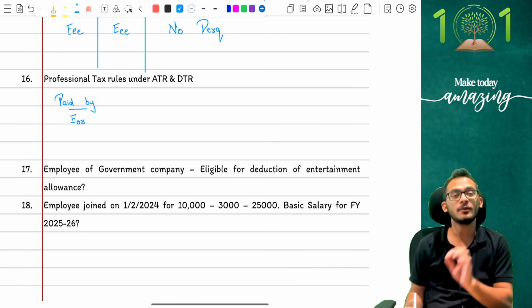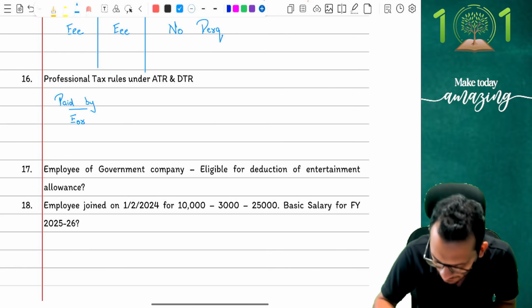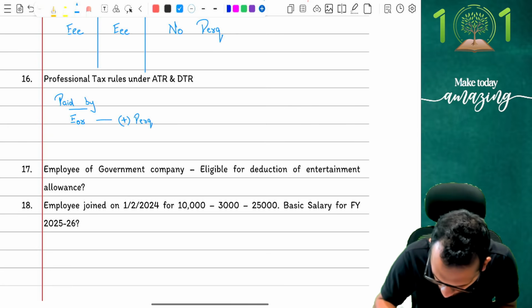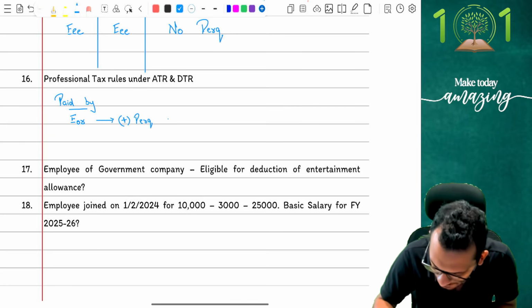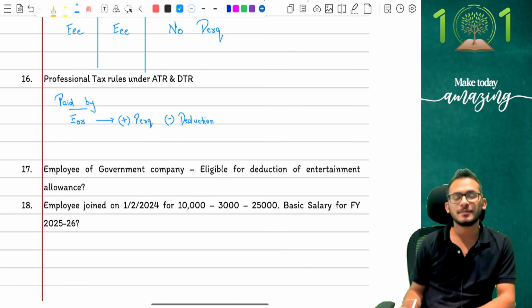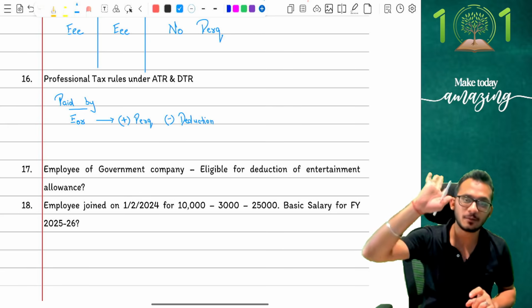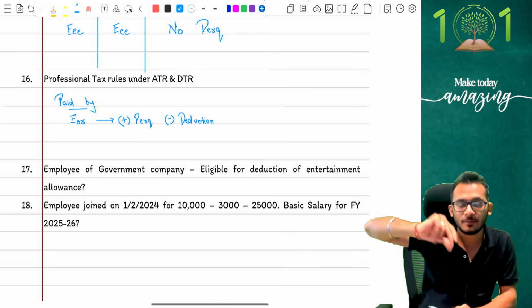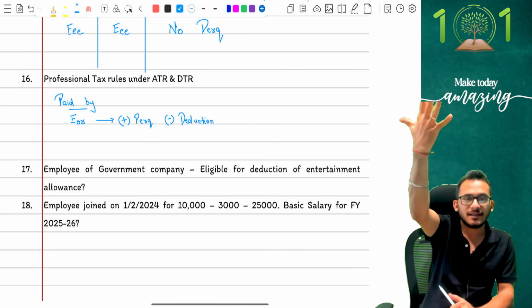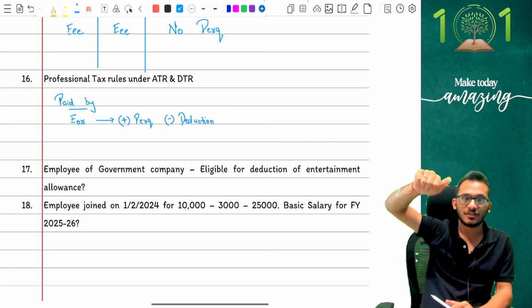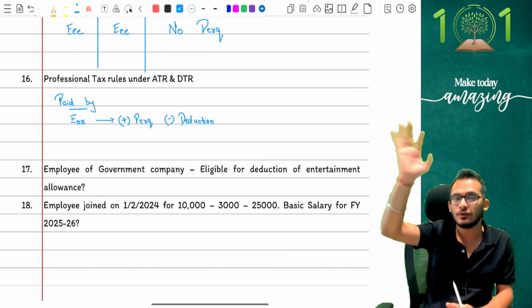If the professional tax is paid by the employer, income tax will say first of all to add it as perk and then claim a deduction. Understand, people, who should have paid professional tax? Employee. Who paid professional tax? Employer. Because the employer paid the professional tax, income tax will say first add it as perk because the employer paid your money. And second, you can claim it as deduction because it has gone to the state, so you can claim a deduction.